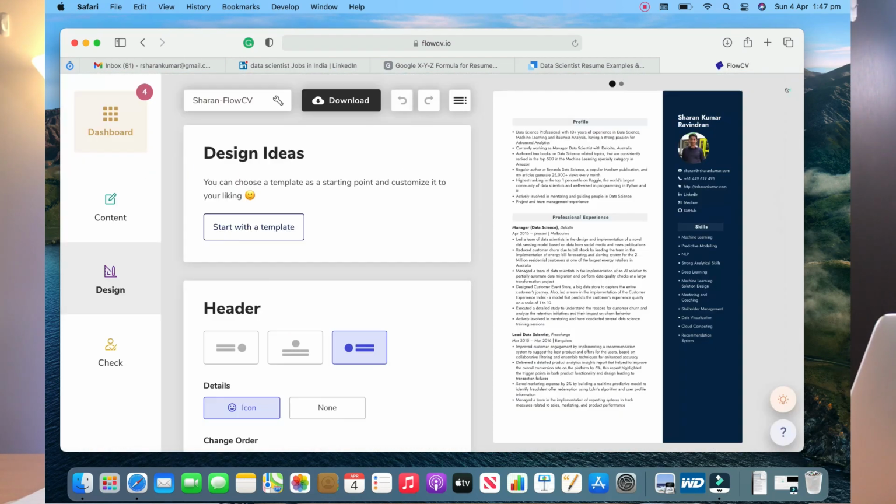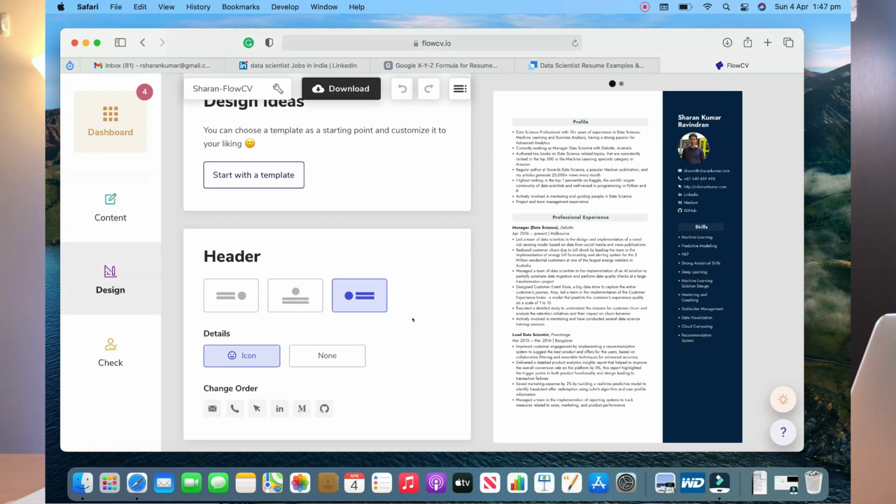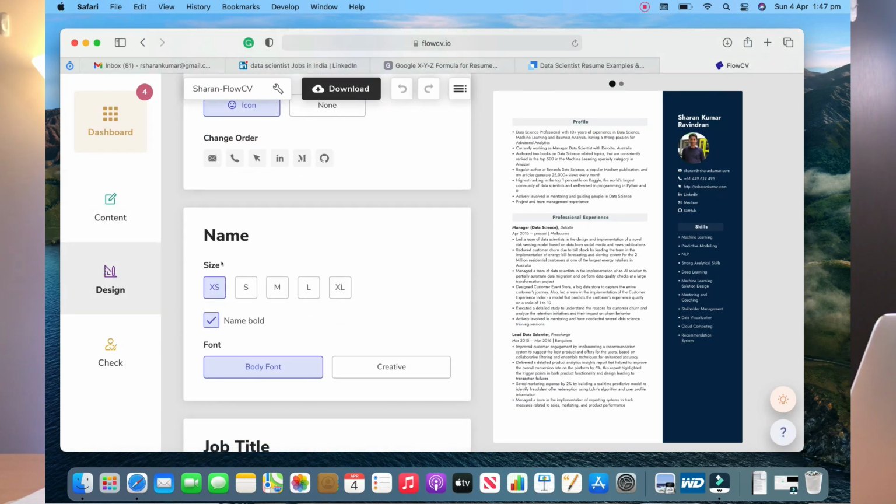And you can even customize your resume, like how it should look. Each of these components has various configurations. You can increase the size, decrease the size, and change the layout. Compared to resume.io, it is quite rigid, but it looks much better, even though it is rigid. Flow CV, on the other hand, gives you more power to change the configuration, change the way the resume looks, change the templates, and it is free as well. So you can make use of any of these tools in order to create a really impactful resume.